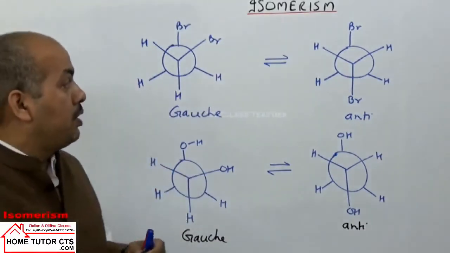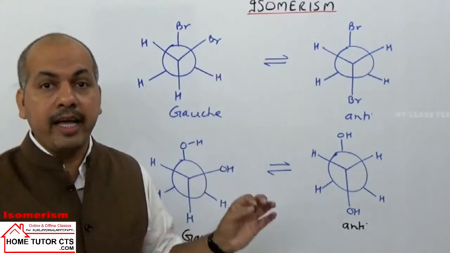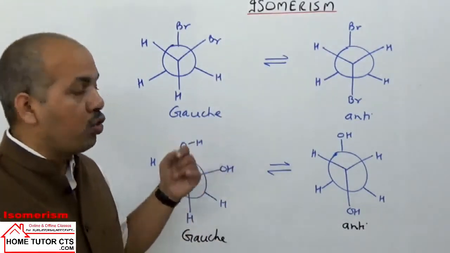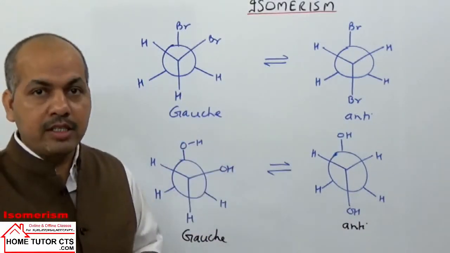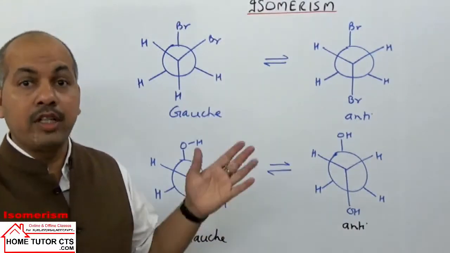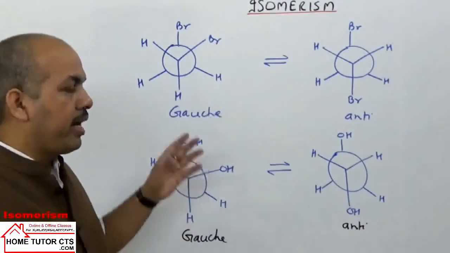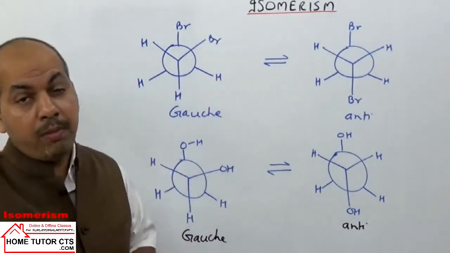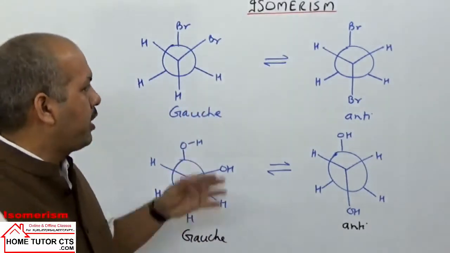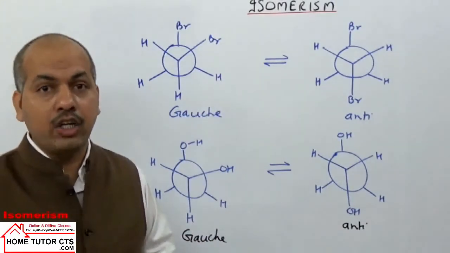Now one more kind of repulsion can be there in the structures, that is called dipole repulsions. You take polar groups coming closer, which will have same charges, negative negative or plus plus, then they have repulsion in them, and that repulsion is called dipolar repulsion or dipole repulsion. And one more possibility is hydrogen bonding. We can take three factors which can affect the amount of the different conformations in mixture at equilibrium.